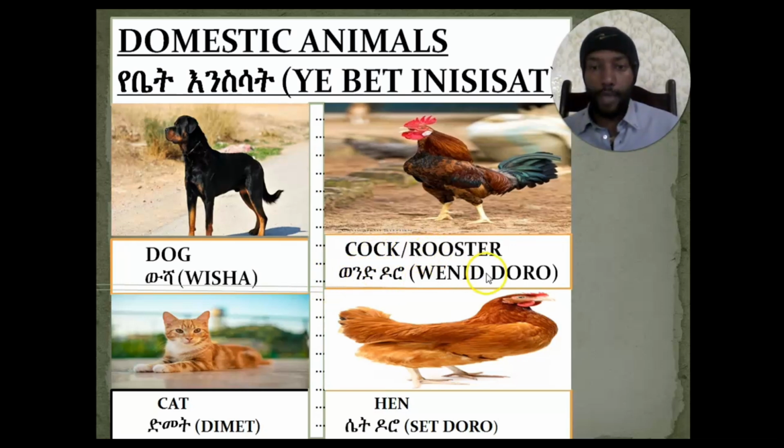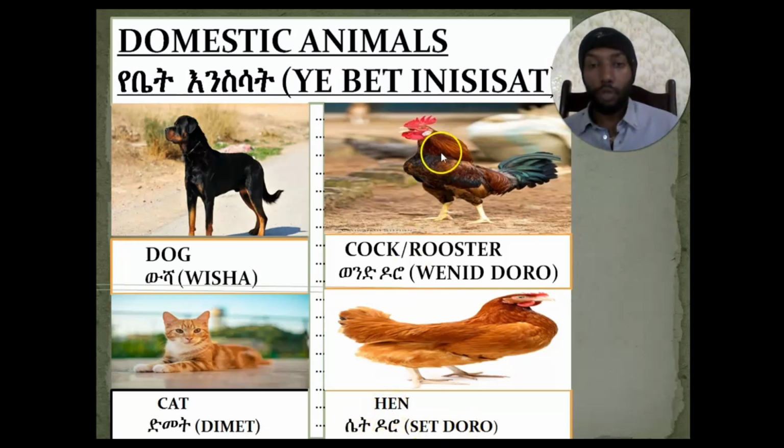Wend doro. So cock or rooster in Amharic language is called wend doro. Okay, the other member of the domestic animals is called what? Hen. This one is the female chicken, whereas the other one is the male chicken. And hen in Amharic language is called set doro. Set doro means hen.